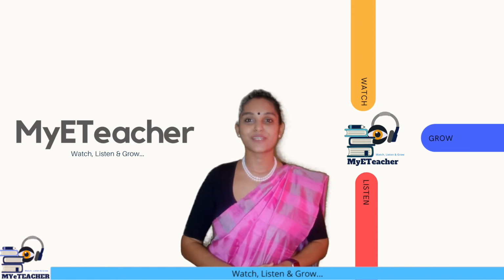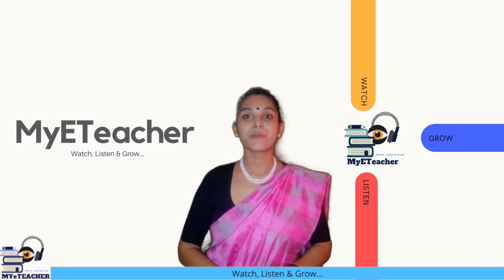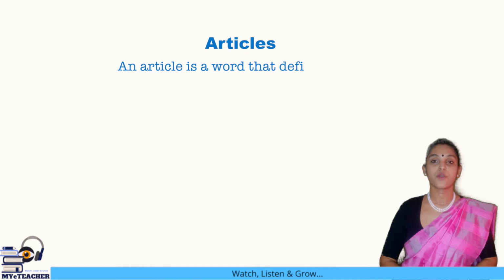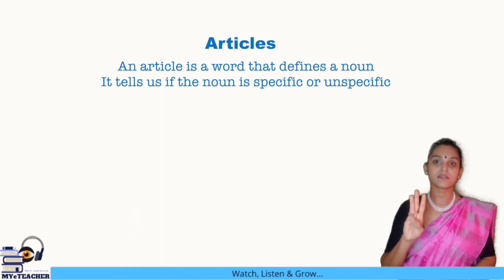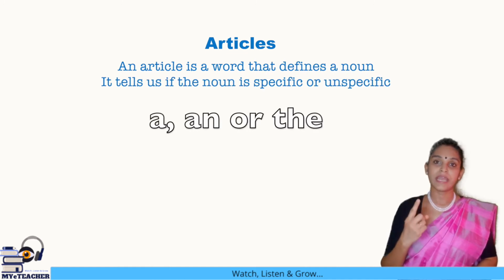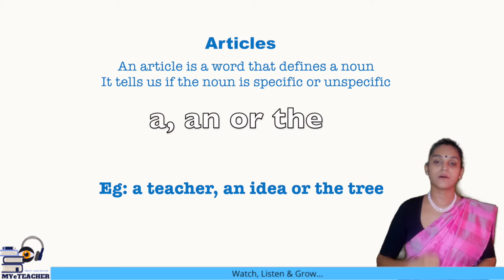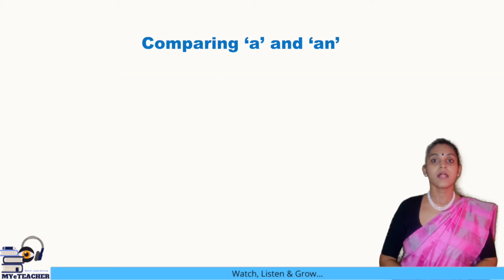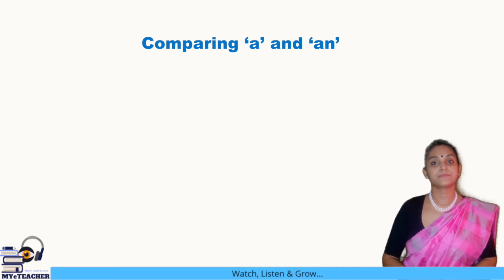Let's move on to today's topic. Today, we will learn about articles in English. We know that there are three articles in the English language: a, an, and the. We will learn about them one by one. Let's first start with the articles a and an.